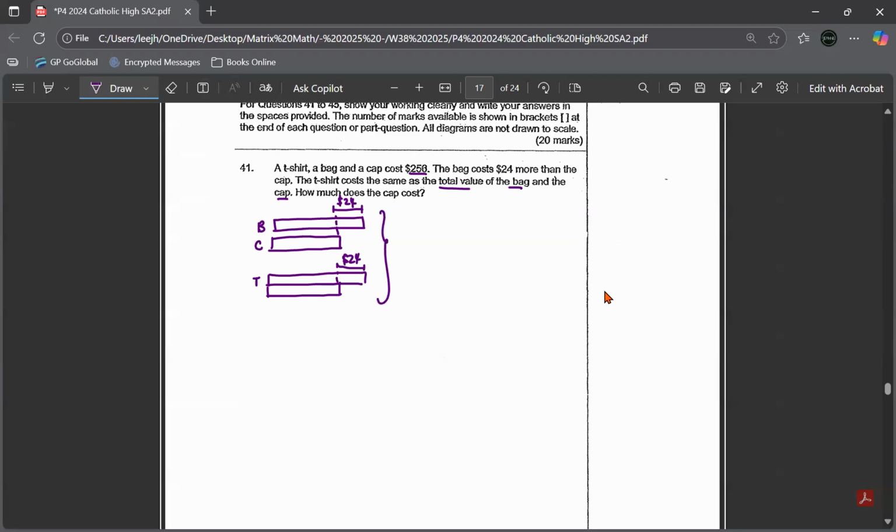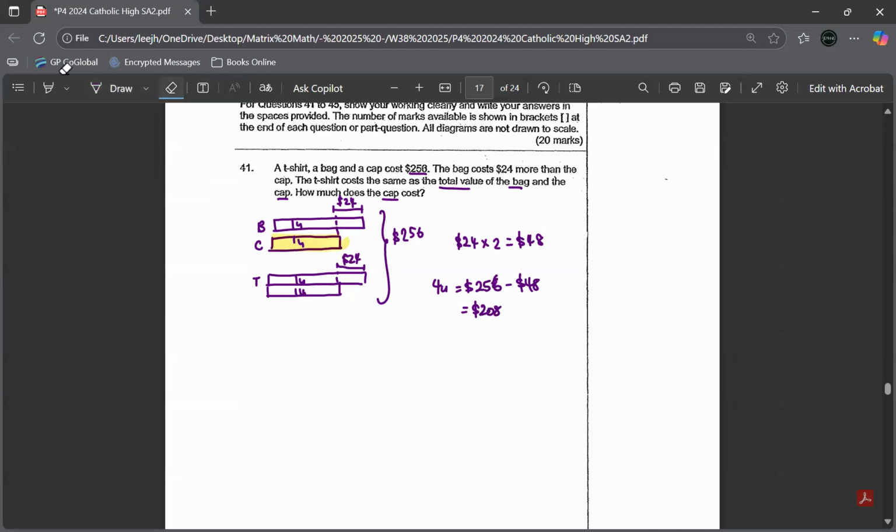Now the three items cost 256. I want to find how much the cap costs. Looking at this, you can see there are two values of 24 difference. So take away 24 times 2, 48, to find the value of 4 units. So 256 minus 48 is 208.